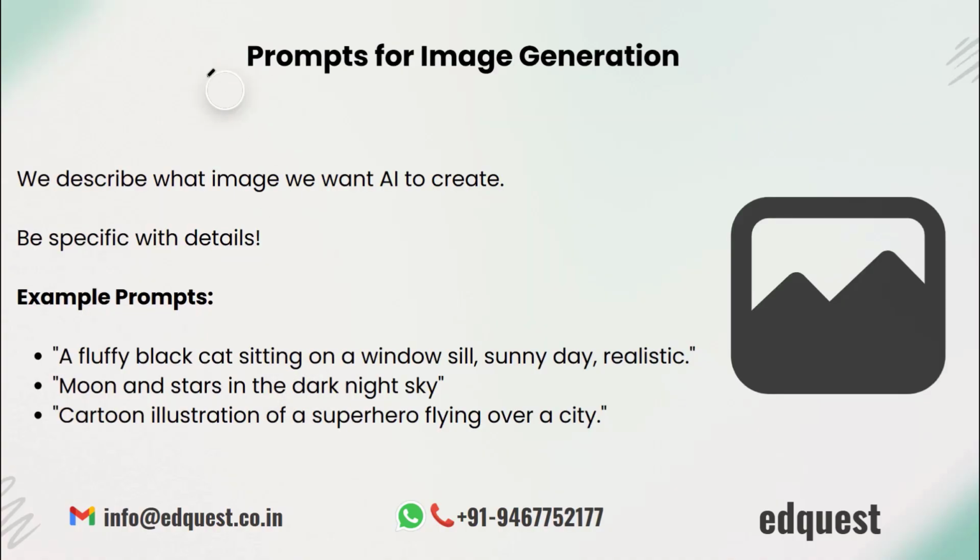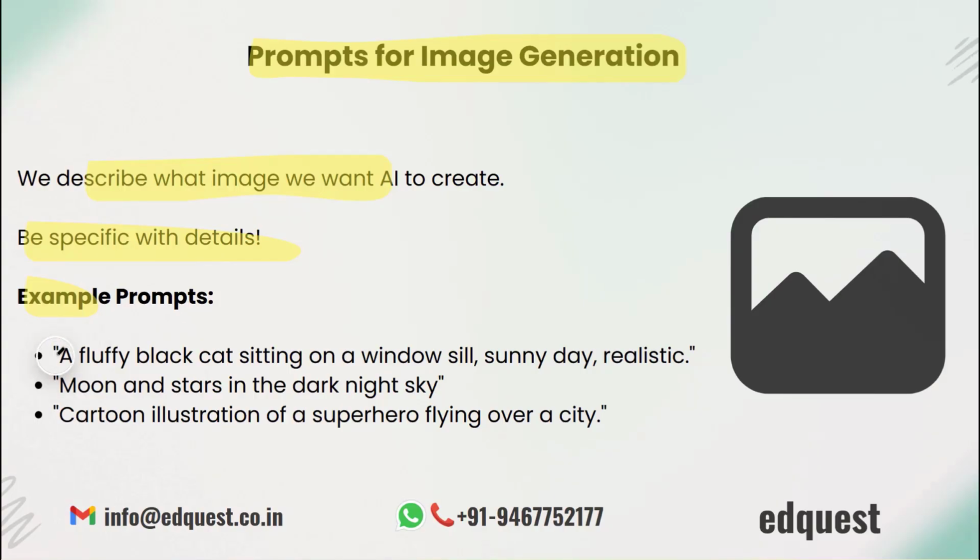Next, we have prompts for image generation. When we want AI to create an image, we need to describe exactly what we are imagining. That means be as specific as possible with the details. For example, instead of just saying a cat, try saying a fluffy black cat sitting on a windowsill on a sunny day in a realistic style.